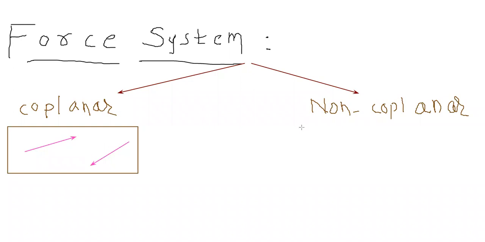Now what is the non-coplanar? Non-coplanar means which are not in one plane. This is the first plane, this one is the second plane. So these are in different planes. Plane means a horizontal position. These are non-coplanar forces which are in different planes.